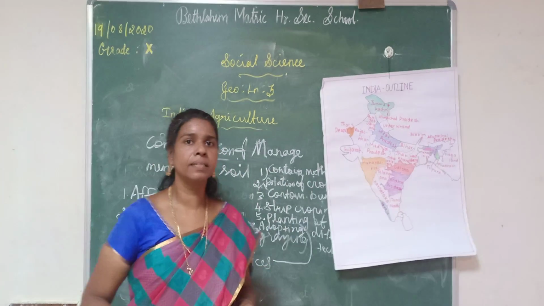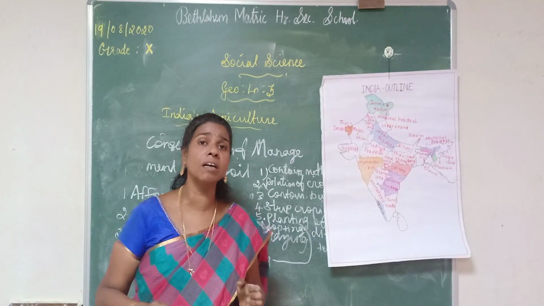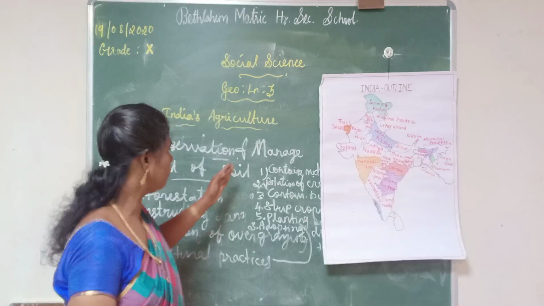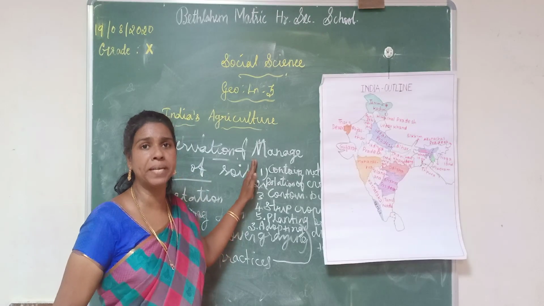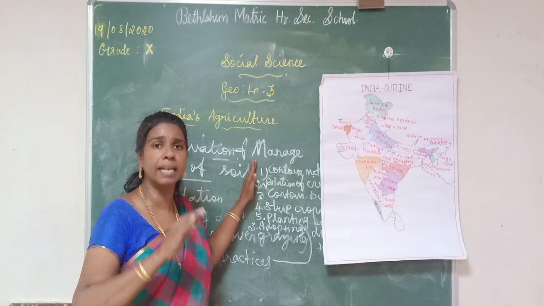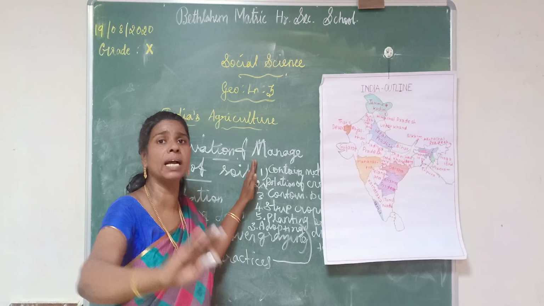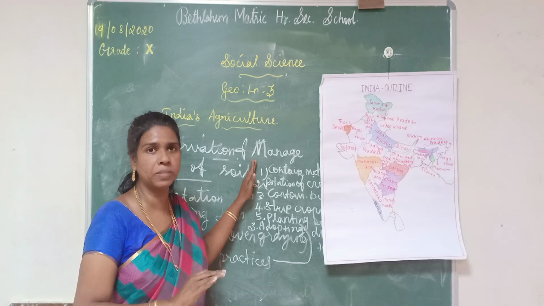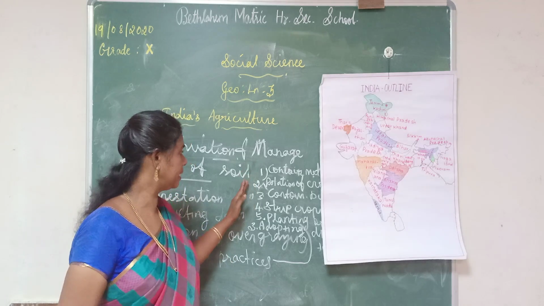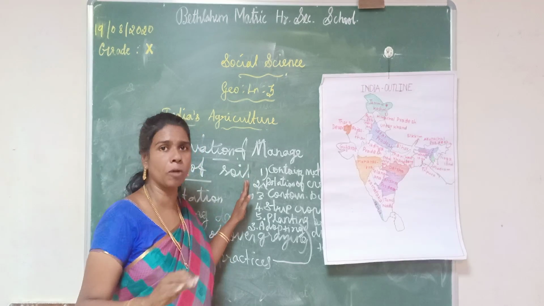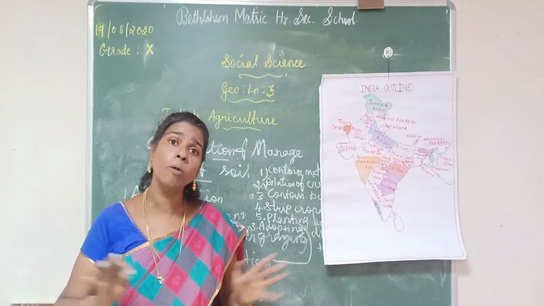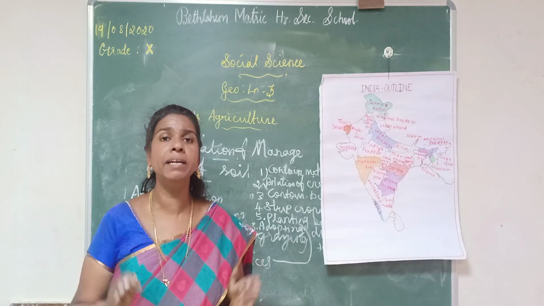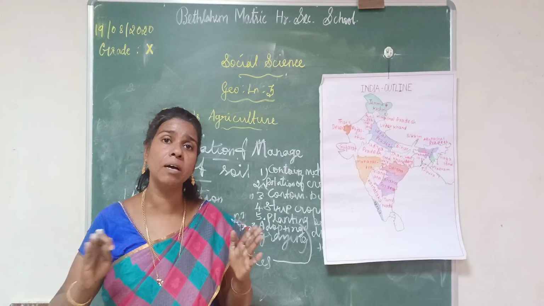Now listen here, there are six methods of agricultural practices. The first one is contour method, that means to cultivate the crops in equal heights. Then the second one is rotation of crops. In the same land, to cultivate different types of crops.